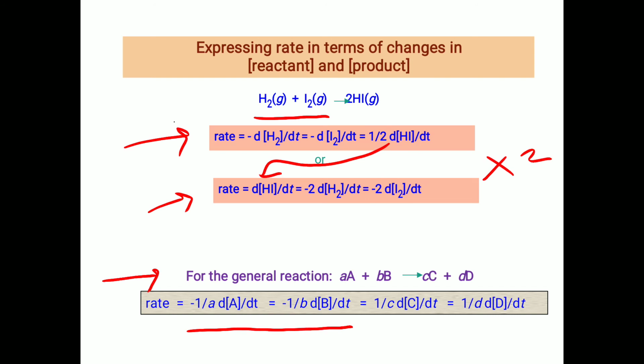The negative sign is here because of the reacting species, since their concentration goes on decreasing as the reaction proceeds. Here 1 by c dC by dt equal to 1 by d dD by dt. The positive sign is because the product concentration increases.